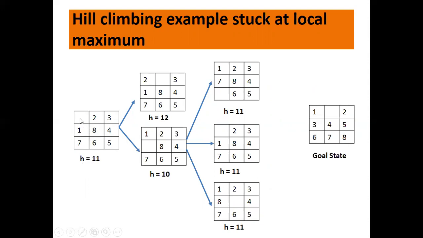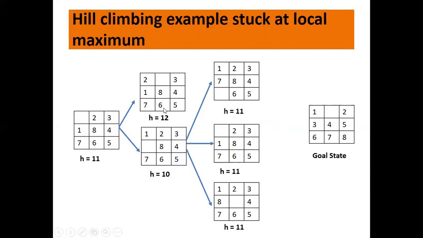Now this is the blank square, only 2 movements are possible. It can move down or it can move to the right. So we expand it accordingly. Once you move to the right, this is the new state generated with the heuristic value as 12. Once you move it down, a new state is generated with the heuristic value as 10.